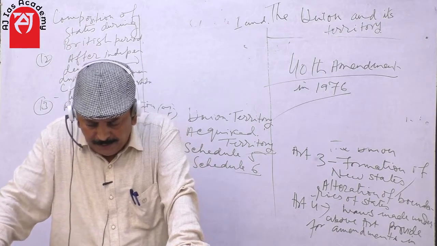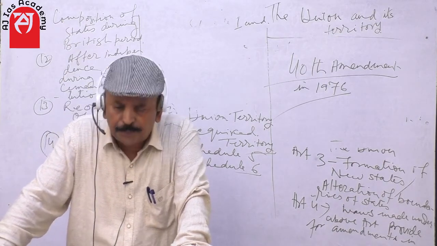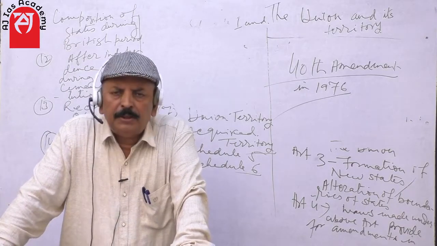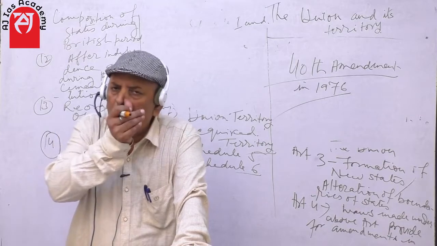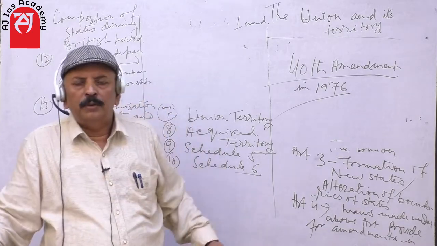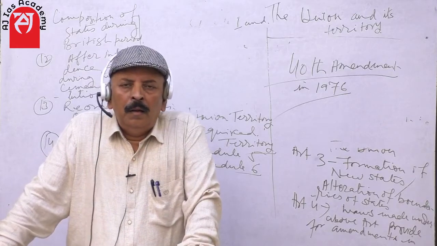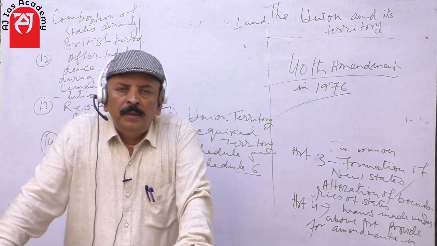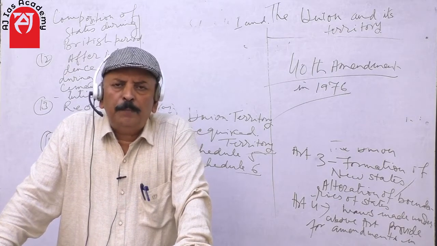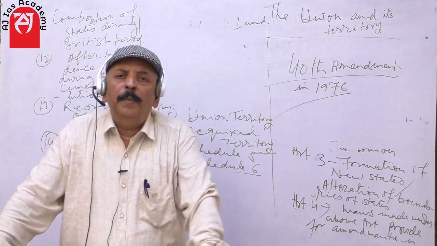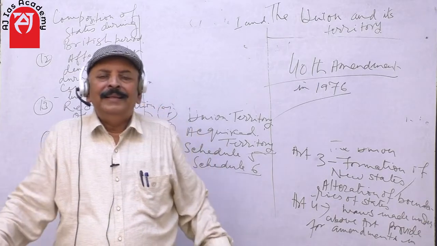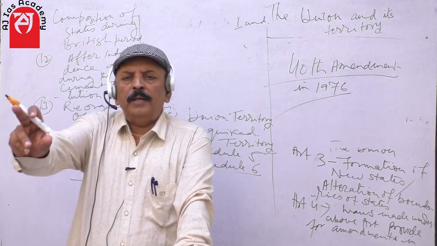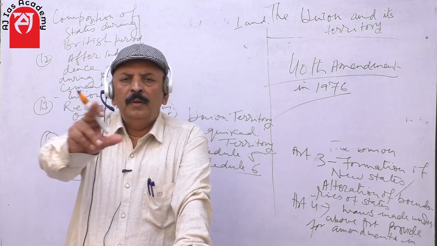Instead of appointing an administrator from outside, the President may appoint the governor of a state as the administrator of an adjoining UT. So, it is clear that suppose an administrator has to be appointed for Lakshadweep, and the government of India is not interested. So, what will it do?